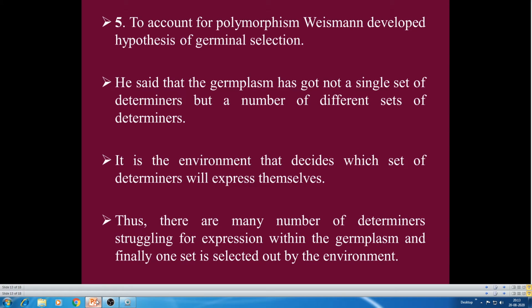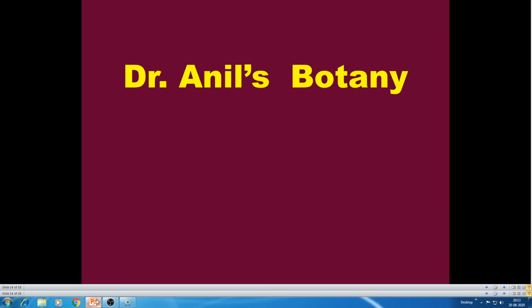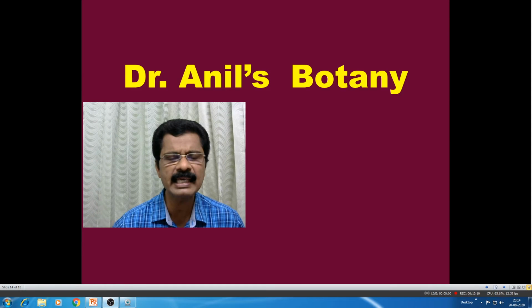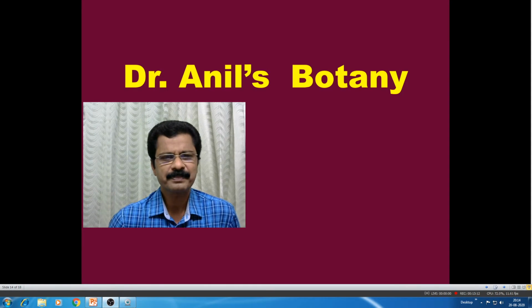Likewise, Weismann also said that the germplasm had not only a single set of determinants but a number of different sets of determinants. It is the environment that decides which set of determinants will express themselves. The environment, the nature, only decides what type of determinants will express. Thus, there are many determinants struggling for expression within the germplasm, and finally, one set is selected out by the environment. This is called natural selection, that we have seen in the case of Darwinism.